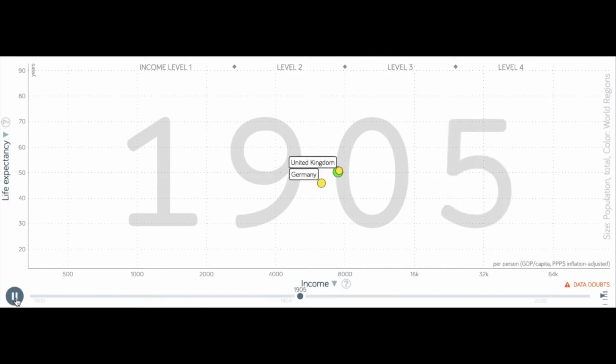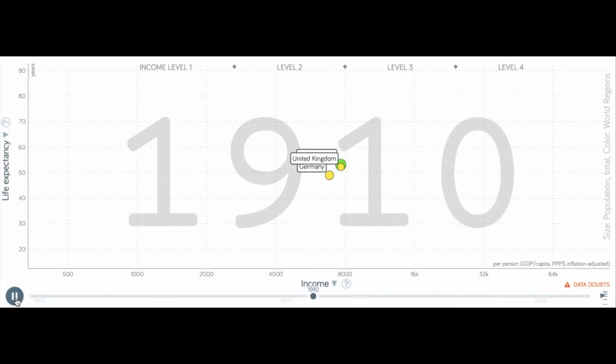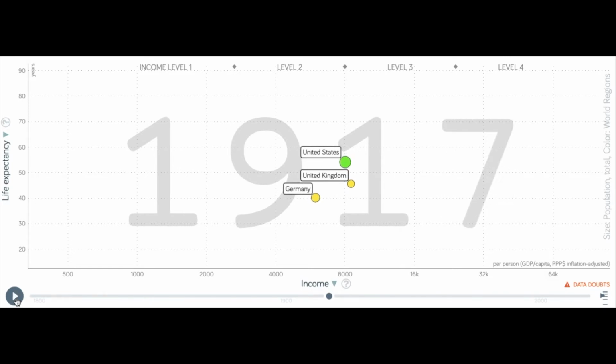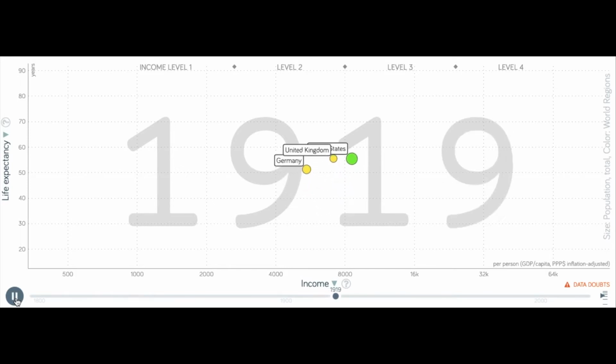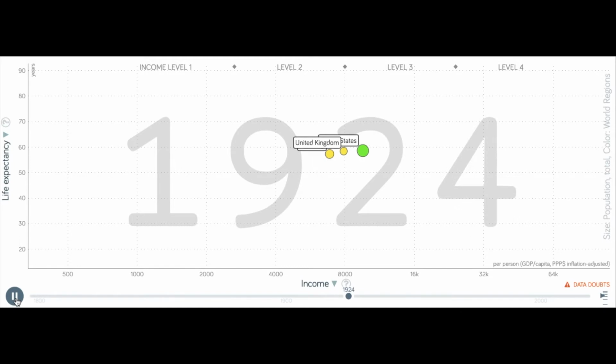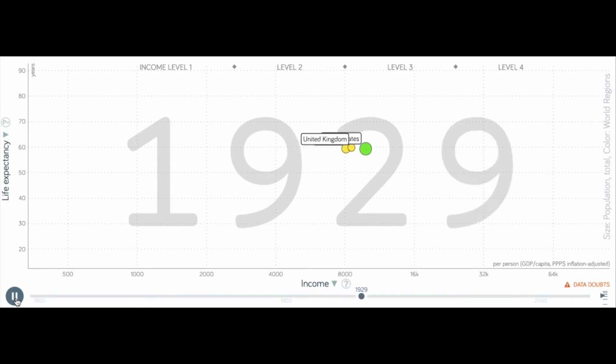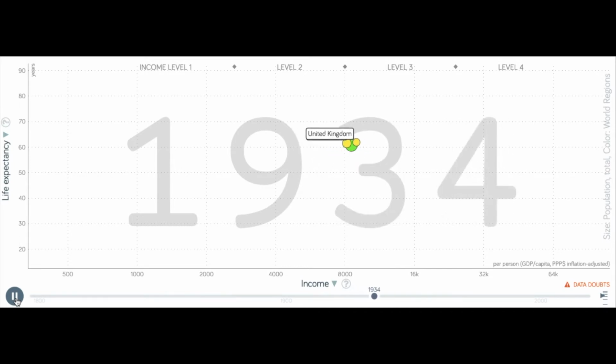I now want to focus on three main countries that are industrialized: Germany, United States, and United Kingdom. Here we see that Germany tends to drop off during World War I, as well as the United States and United Kingdom. As their life expectancy decreases slightly, their GDP tends to stay the same since it wasn't that long of a war compared to World War II.